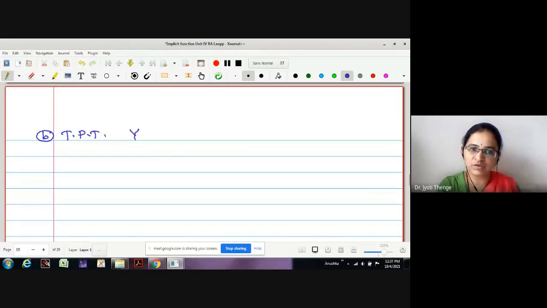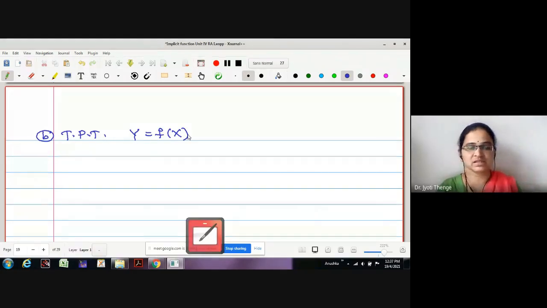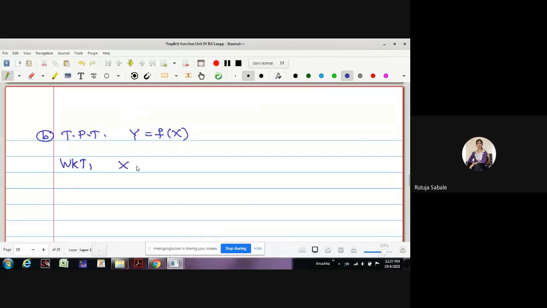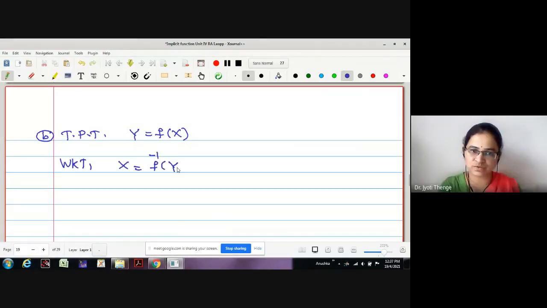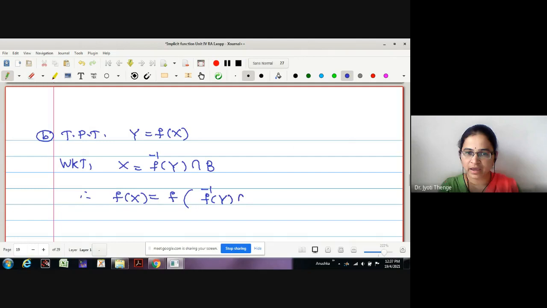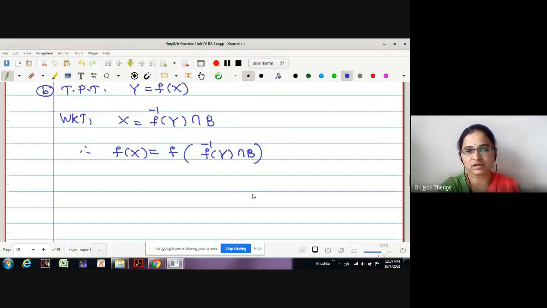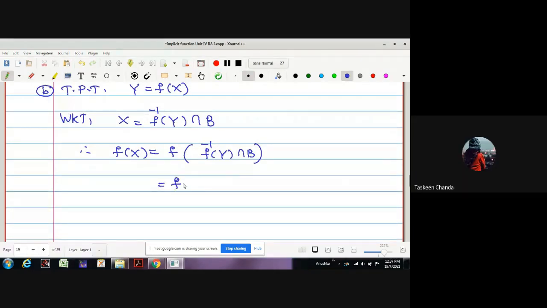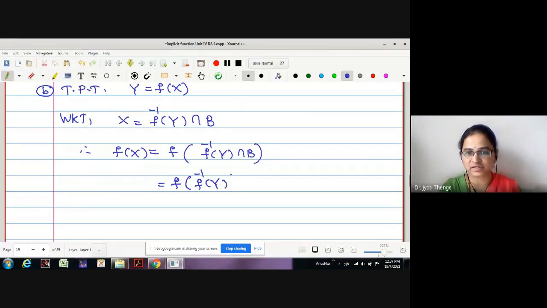In point B, we want to prove that y is equal to f of x. Let us start. What is x? We know x is f inverse y intersection B. Good. Let us take f image on both sides. What is f of x then? This is f of f inverse y intersection B. How can we write the intersection? f of f inverse y intersection f of B, no? Yeah, it is x. Good.